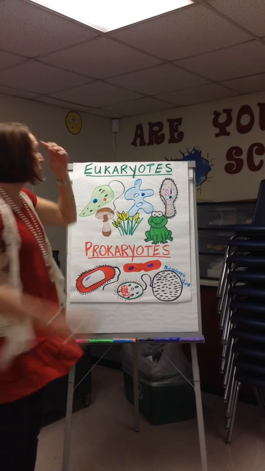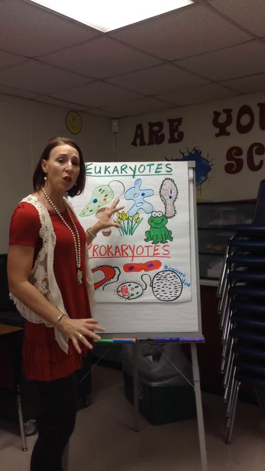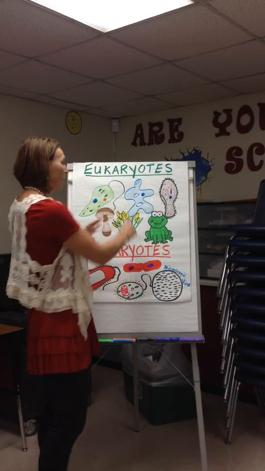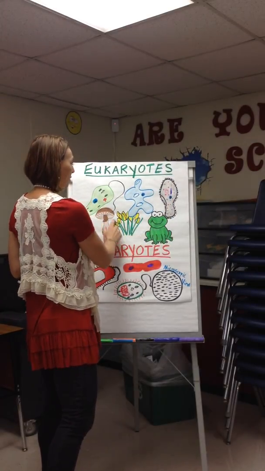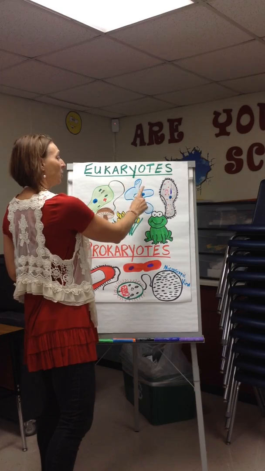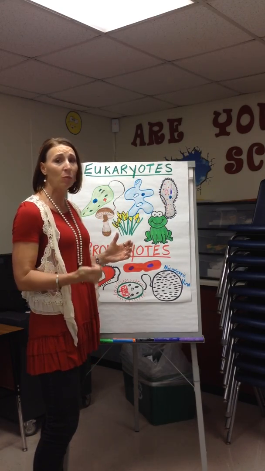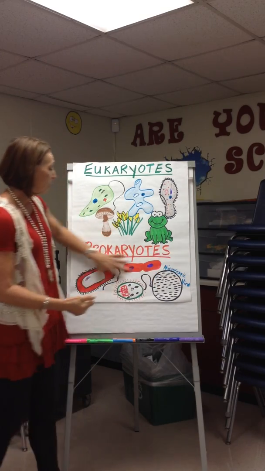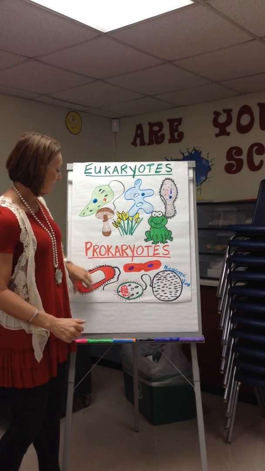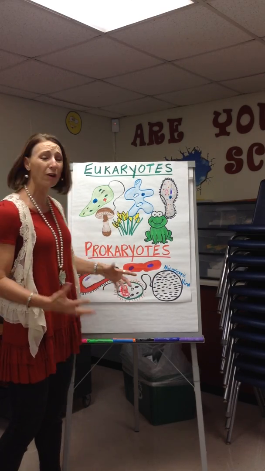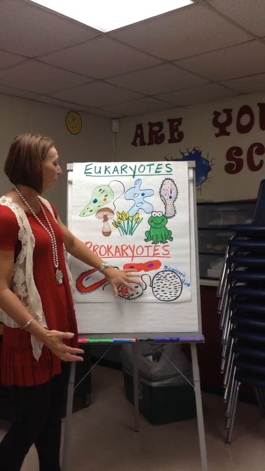So what you want to do is look for if it has a nucleus in it. If it shows you a microscopic view, look to see if it has something that looks like a nucleus. Multicellular, multicellular, multicellular, unicellular, unicellular, unicellular. So eukaryotes have unicellular and multicellular organisms. Prokaryotes are all unicellular. Look at how they look. They don't have a nucleus in them, and they're very simple. Complex, simple. Very, very simple.